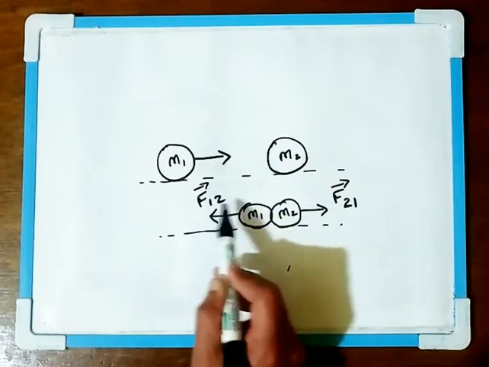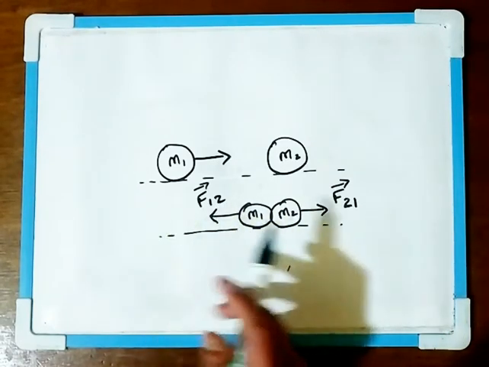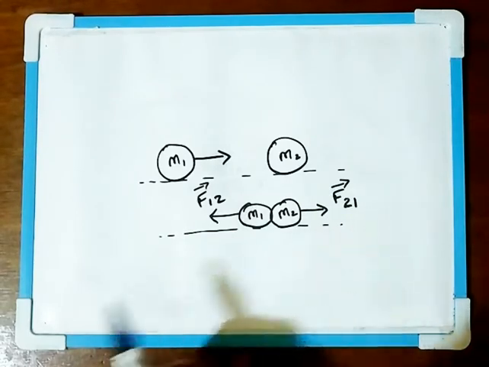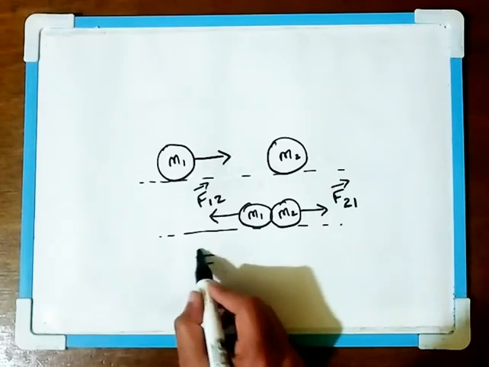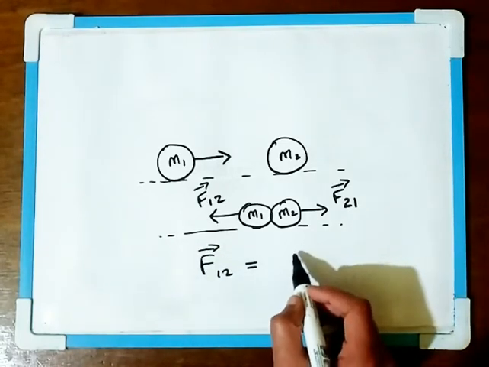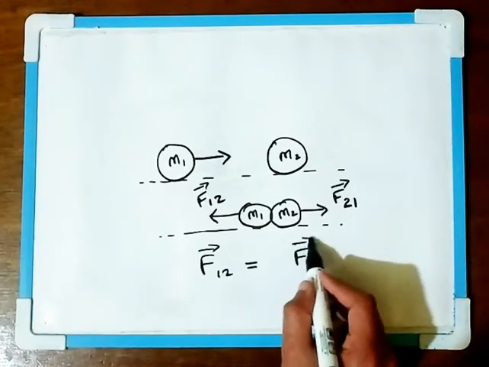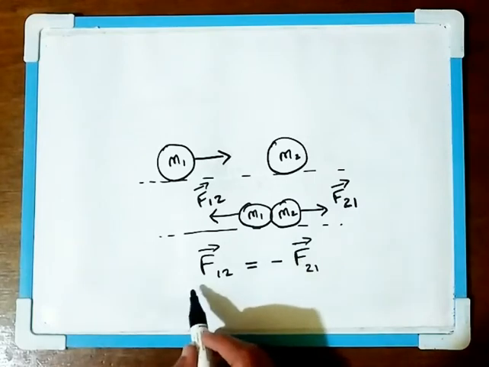So here you can see that F21 is in this direction, F12 is in this direction. These two forces are equal and opposite. So according to the third law, we have F12 equal in magnitude to the force F21, but opposite in direction.